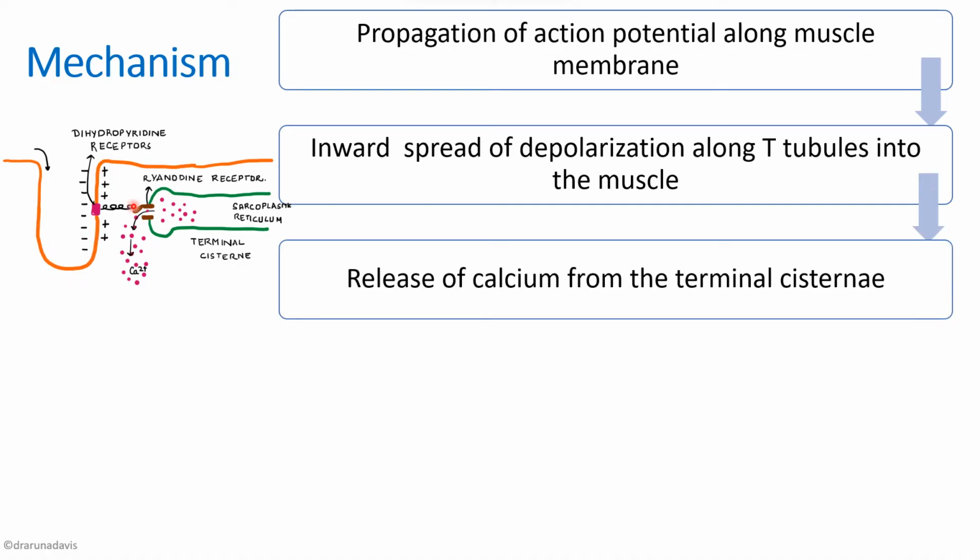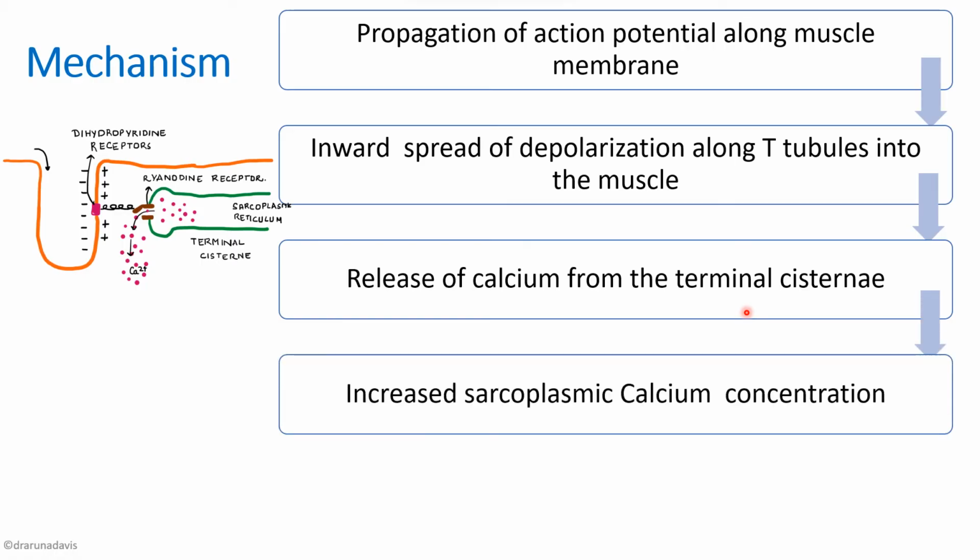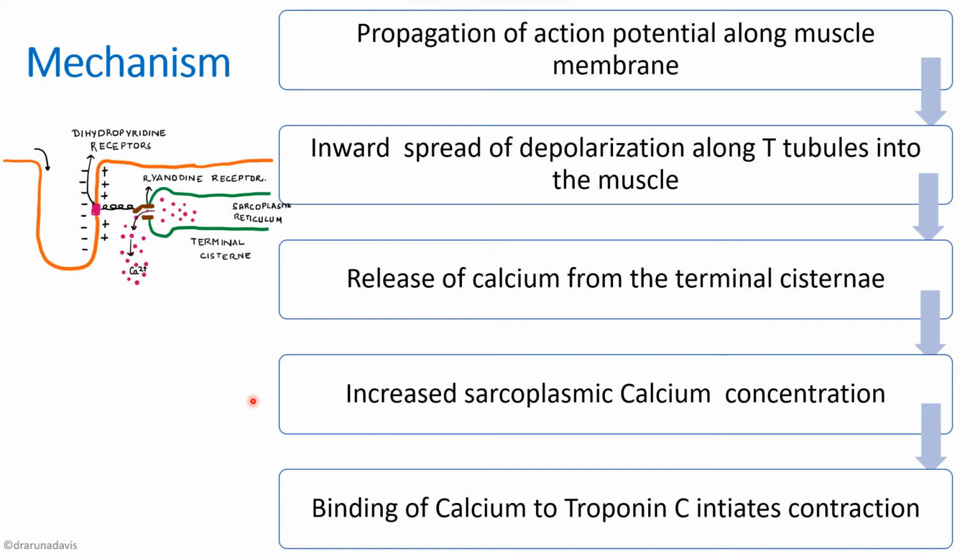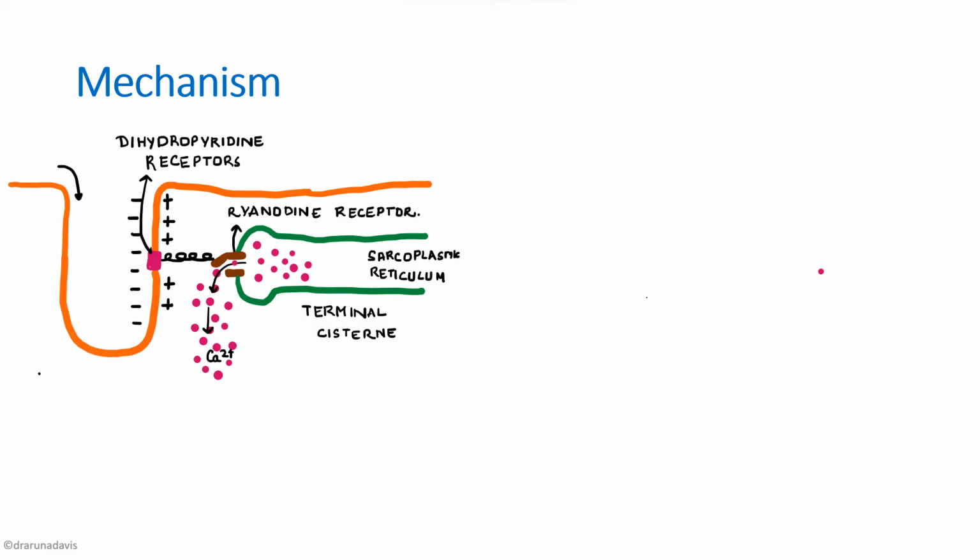There is activation of the dihydropyridine receptors and opening up of the ryanodine receptor, which causes release of calcium from the terminal cisternae. Then there is increased sarcoplasmic calcium concentration, which leads to binding of calcium to troponin C and initiates muscle contraction. So this is how excitation of a motor neuron causes contraction of the muscle, and this process is excitation contraction coupling. Clear?